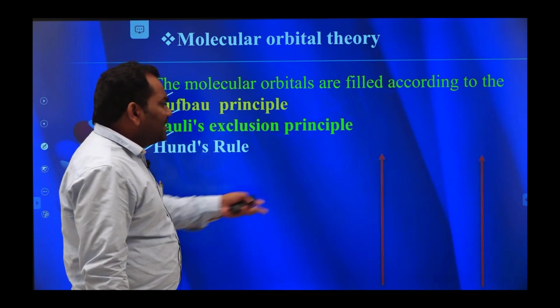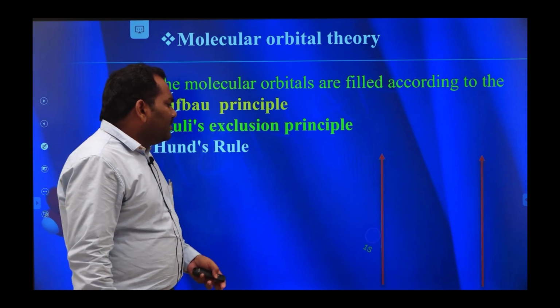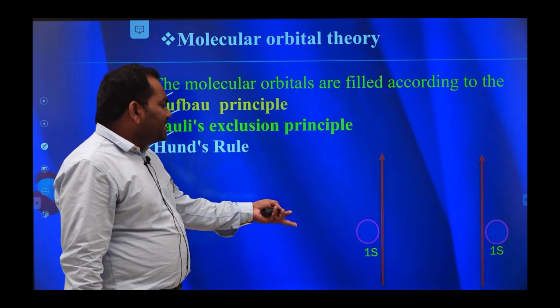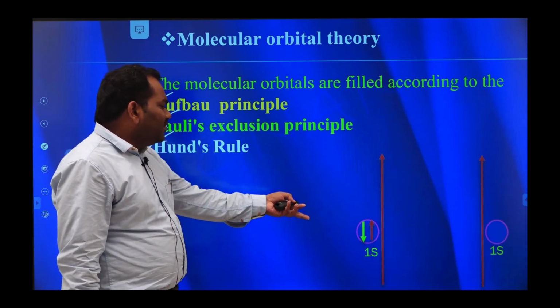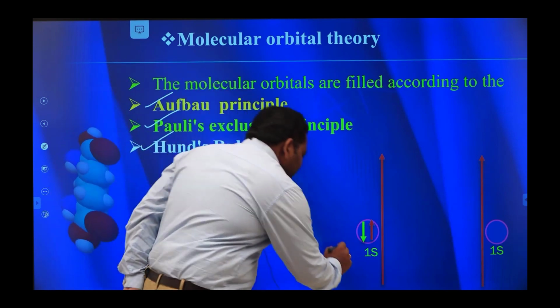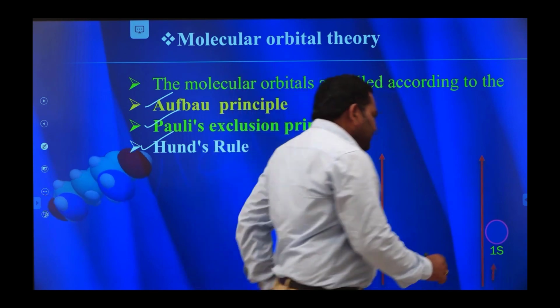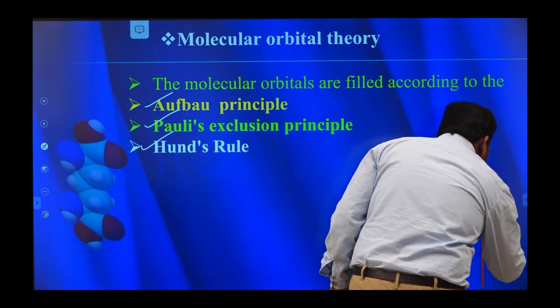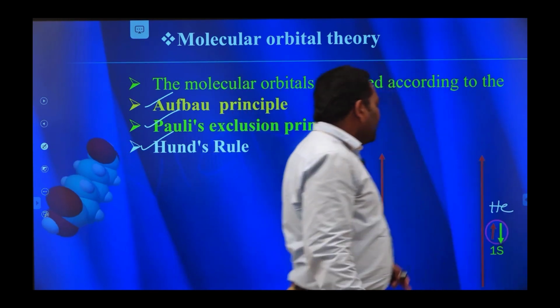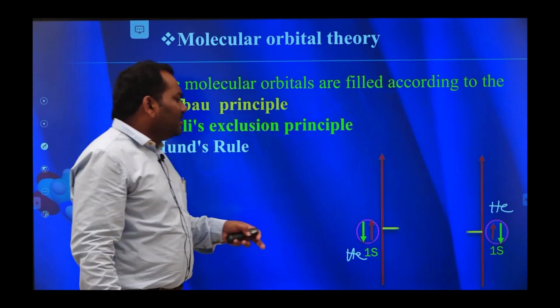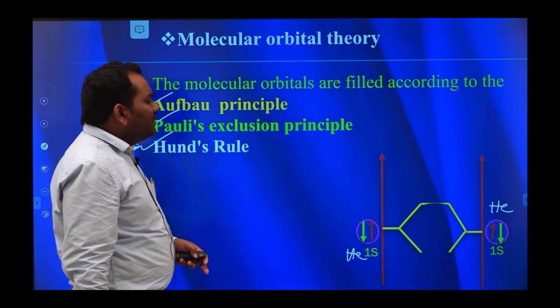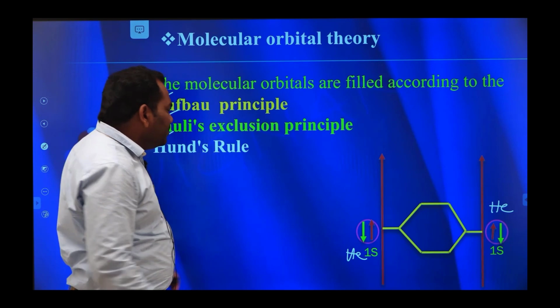For example, you see here, this is the electronic configuration of helium, that is 1s2. This indicates the helium atomic orbitals. This is another helium atomic orbitals. Now, both helium atoms are combined to form He2 molecular orbitals.